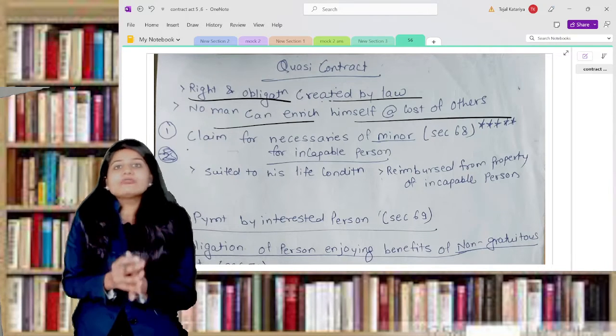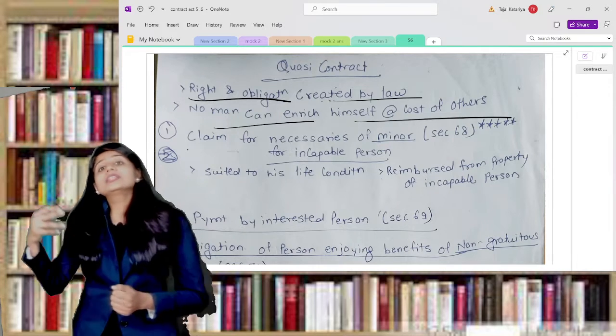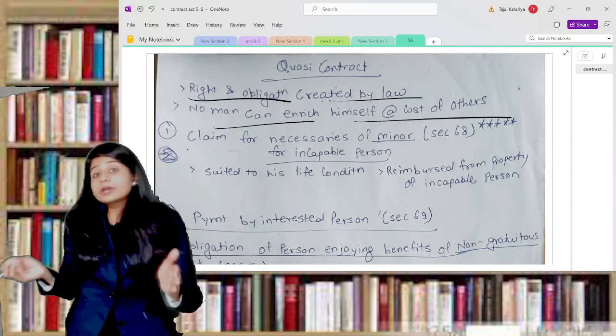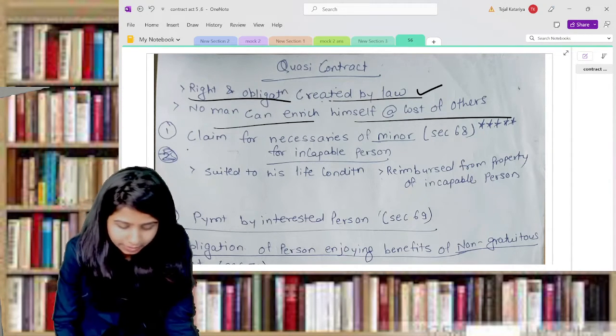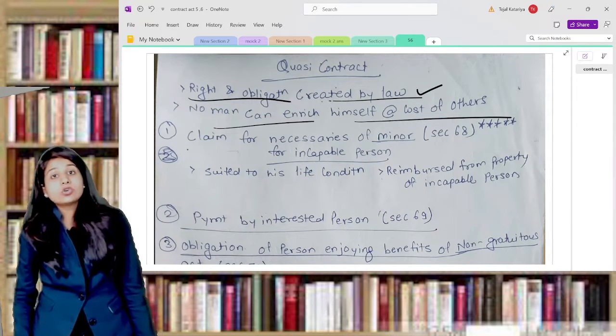in which parties are not entering into a contract. In quantum meruit, parties were entering into a contract. Here, parties are not entering into a contract. Because of law, your contract is there, you have rights and obligations. In this we have 5 situations where we can say that there is a quasi contract.